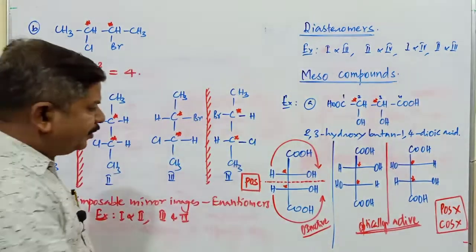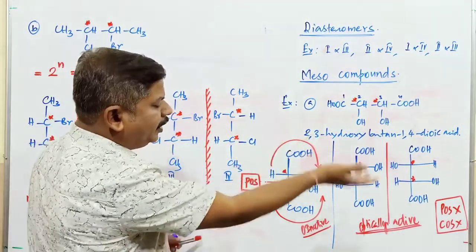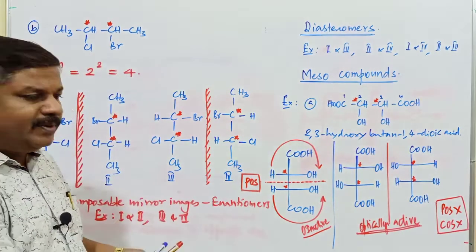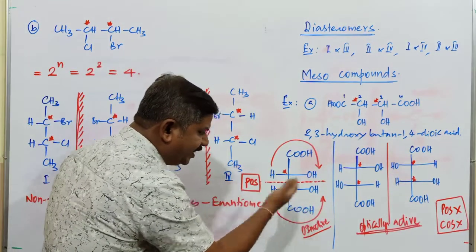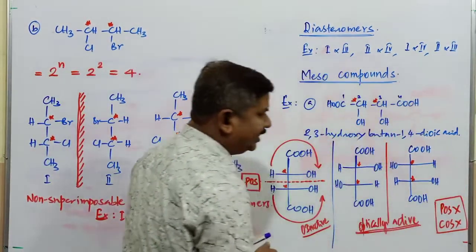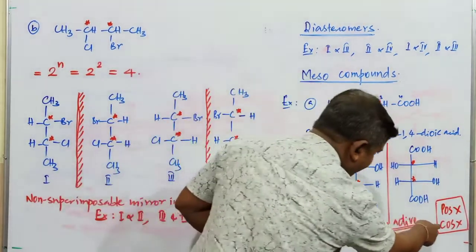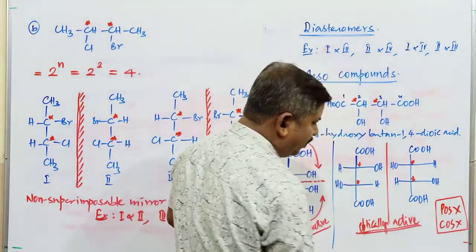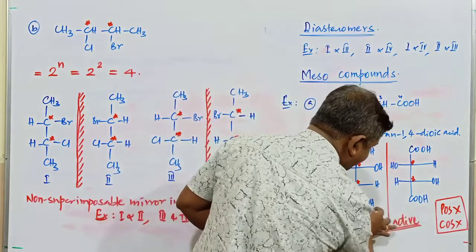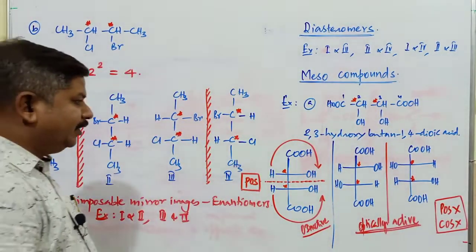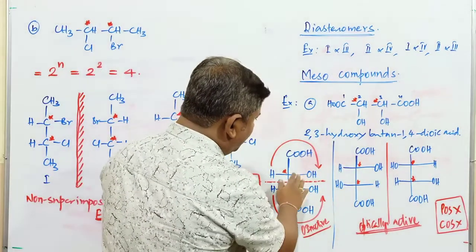When the compound has a plane of symmetry, there is no need to check for a center of symmetry. If the compound has either a plane of symmetry or a center of symmetry, you can directly say it is optically inactive. But here there is no plane of symmetry and no center of symmetry. Already I mentioned the center of symmetry also. Because of the absence of both, these two isomers are optically active, and this one is optically inactive. If you take the mirror image of that one, what is the mirror image of this one?